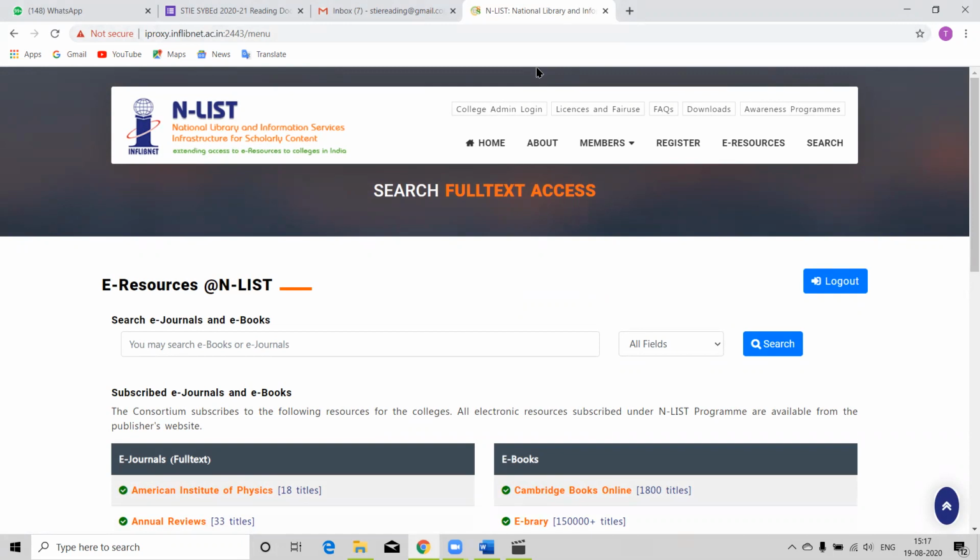The antivirus is catching this site as an external, new site, so it is not directly allowing you to access it, but it is a very much educational, safe site. So please proceed, don't mind that.